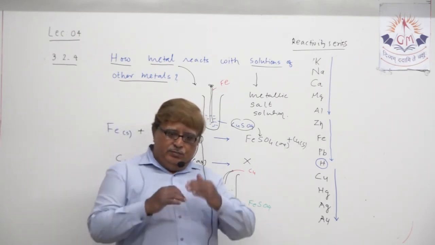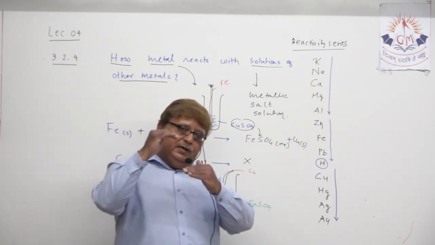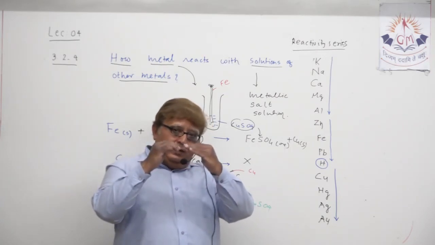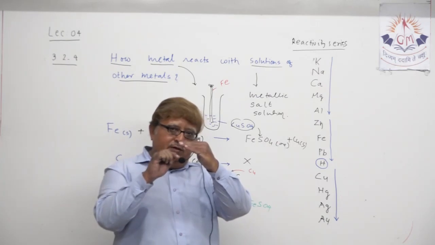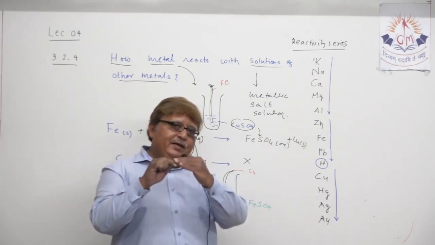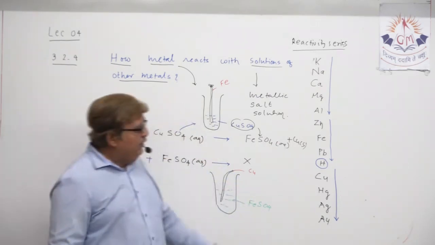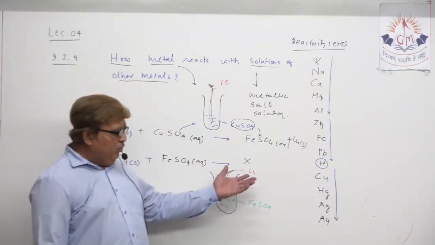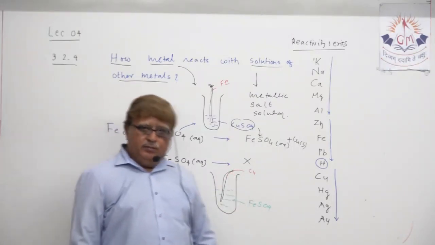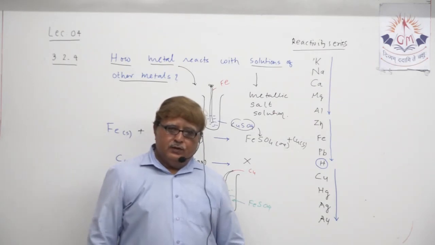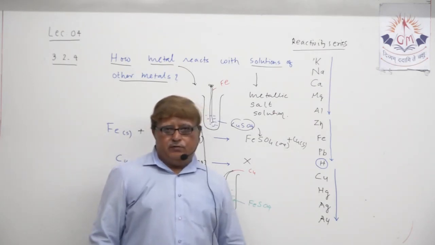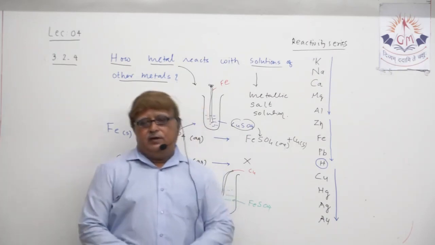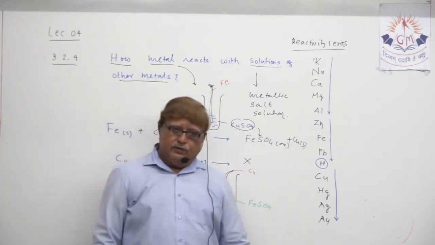Aluminium in the middle region, more reactive than the others, then zinc, iron is plated with zinc, so zinc, iron, and then plumbum and H, two you can remember easily. The rest are copper, mercury, argentum and aurum, because it will help you solve lots of exercise questions which we will definitely discuss when we meet live in the classroom.